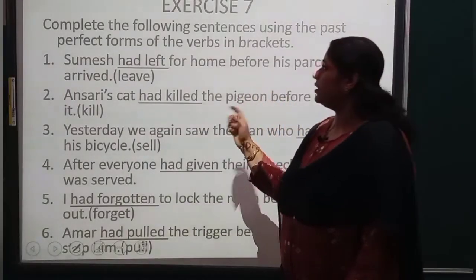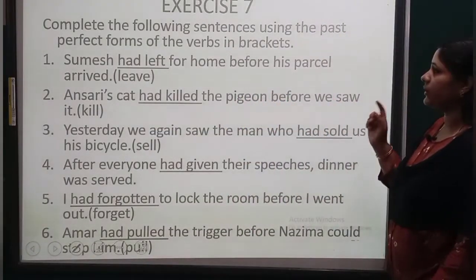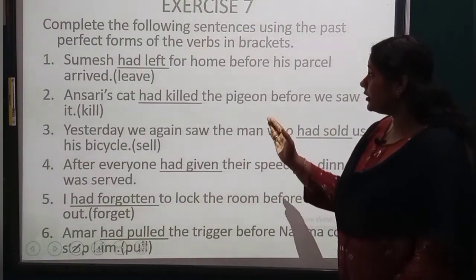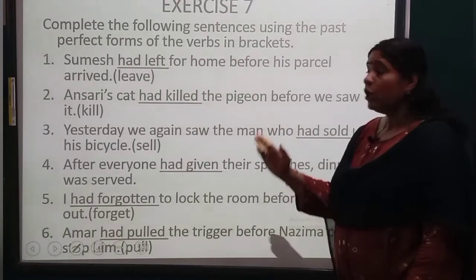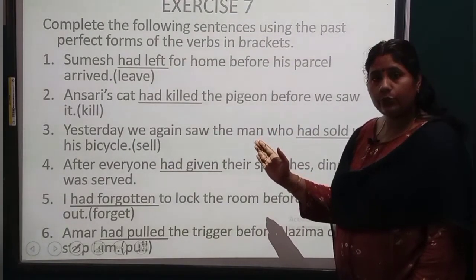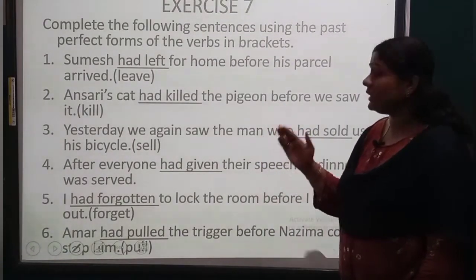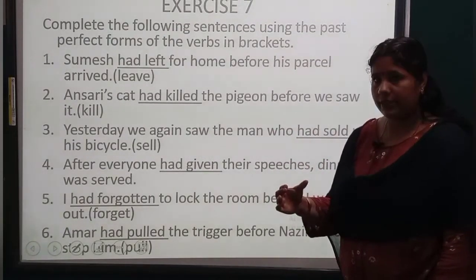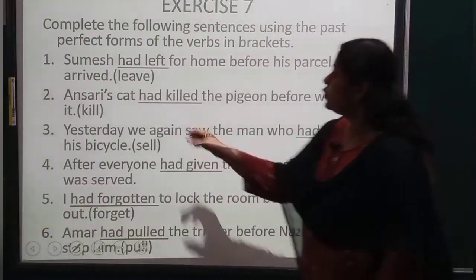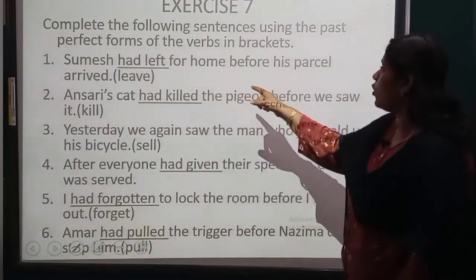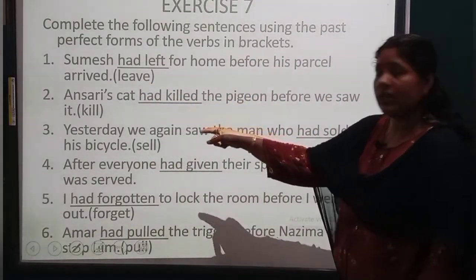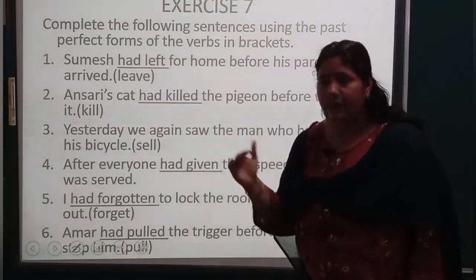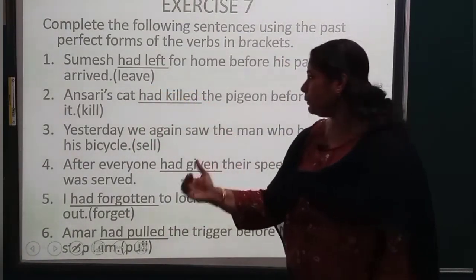Exercise 7. Complete the following sentences using the past perfect forms of the verbs in brackets. Here blanks are given to you, and verbs are also given. You have to convert them into V3 form and make it past perfect. So let's start. Sumesh had left for home before his parcel arrived. Leave, left, and had. That is the formation: had plus the V3 form, the past participle.